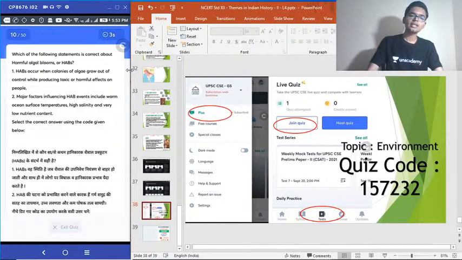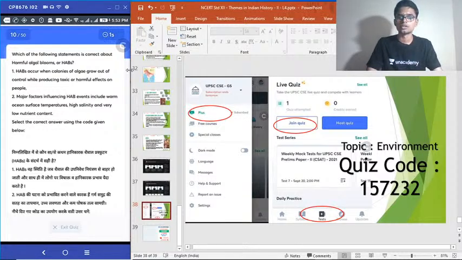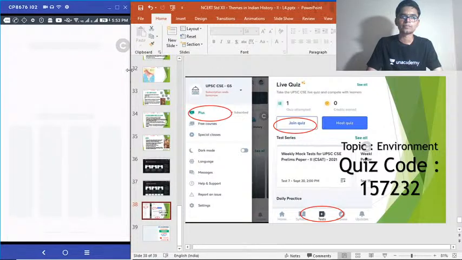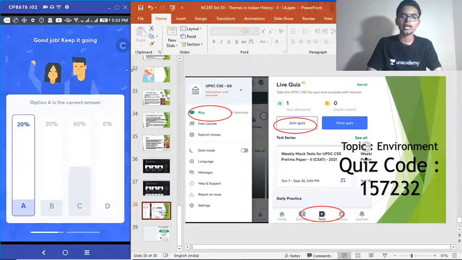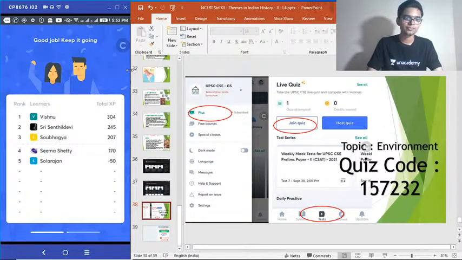Okay, this is regarding the harmful algal blooms. Choose the correct answer. Yeah, time is up. Correct answer for question number 10 is option A. 20% of you got that right. Very good.